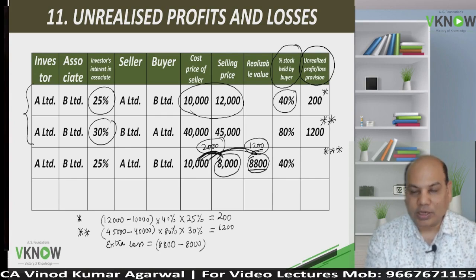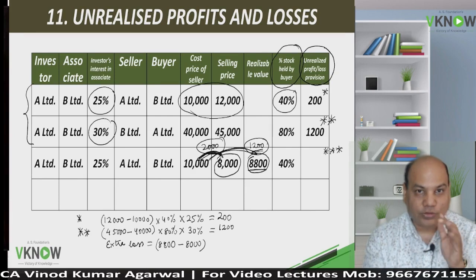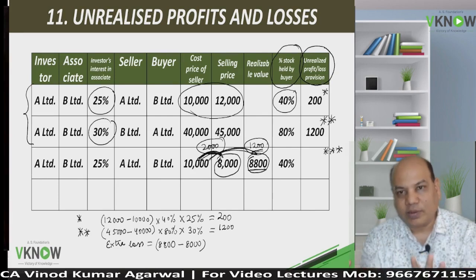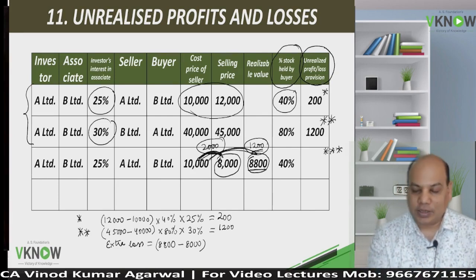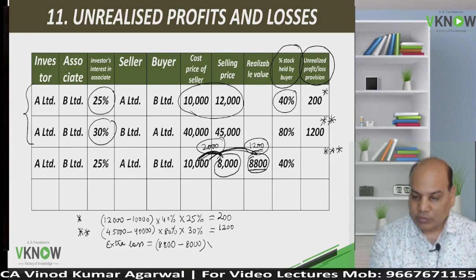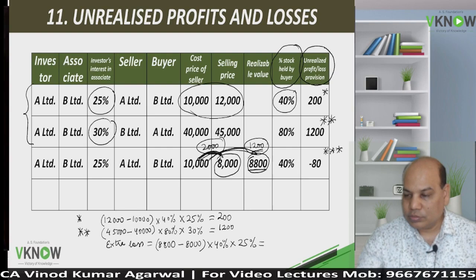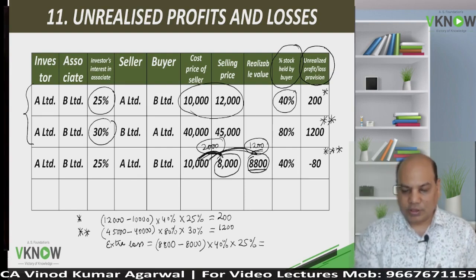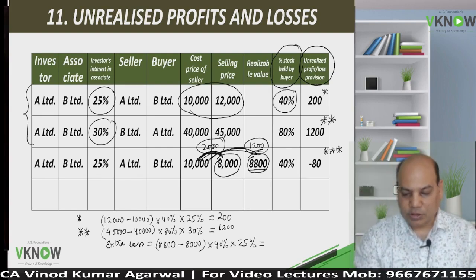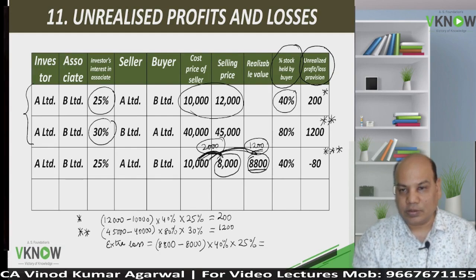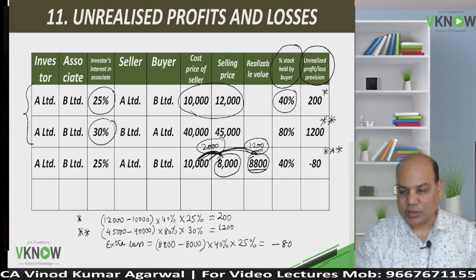I understand market value has gone down to 8800, so 1200 would have been the loss, but you have created 800 extra loss, multiplied by unsold stock and multiplied by percentage share. So that comes to, do the calculation and check, 800 into 40%, 320 into 25%, so minus 80.